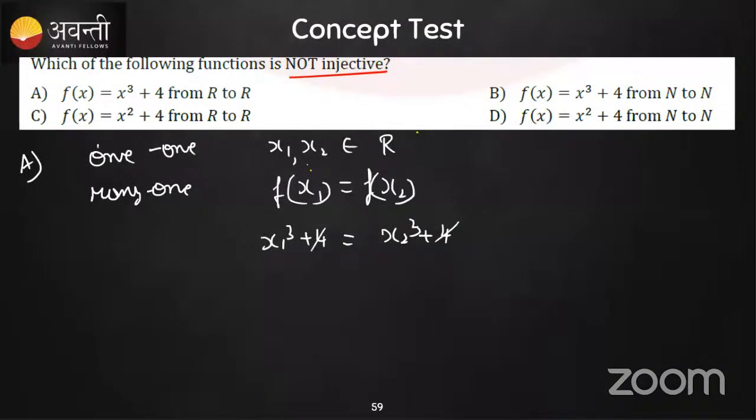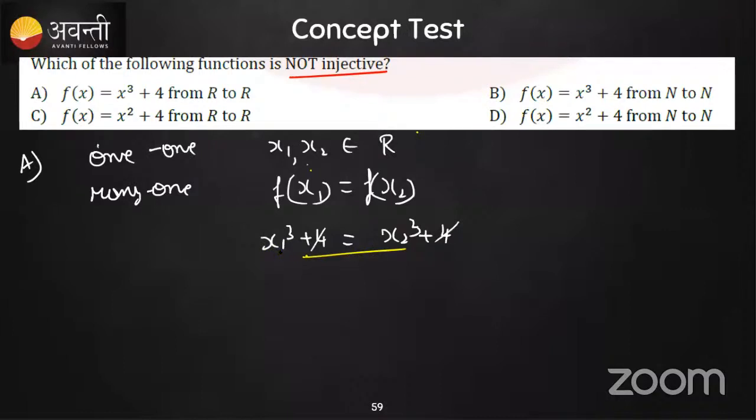Hello, am I audible, students? Yeah, I just got disconnected and connected again. Okay, so we'll continue that one.